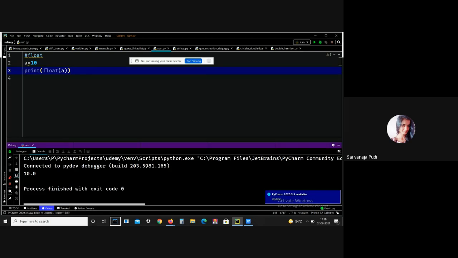See, I got the output, that is 10.0. 10 is an integer. Coming to the float number, that is 10.0. This is what the float function means. And next, let me explain the format function.